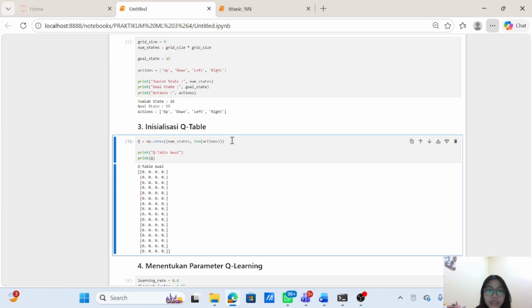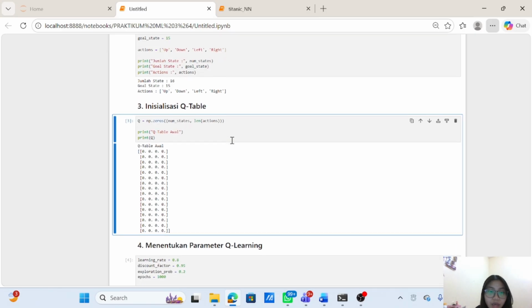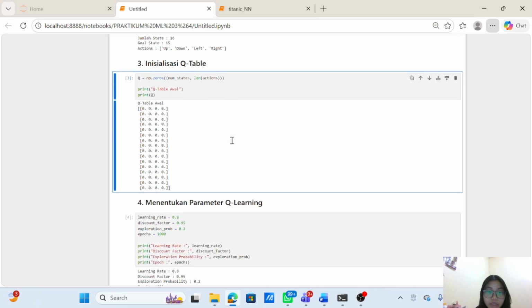The next step is to initialize the Q-table. I initialized the Q-table with all values set to 0 for every state. The agent has no knowledge about the environment or the best action.